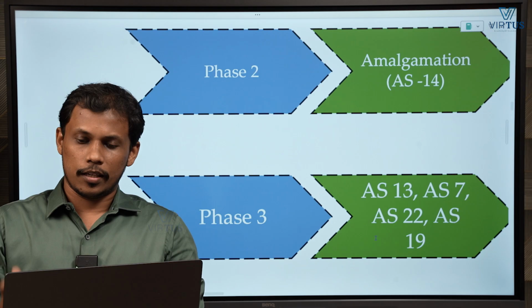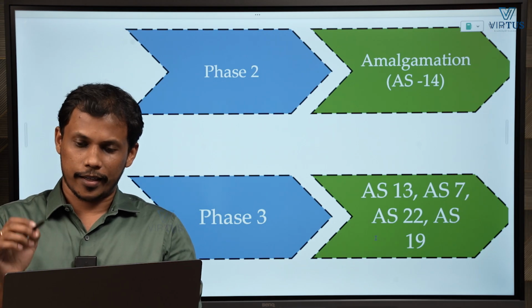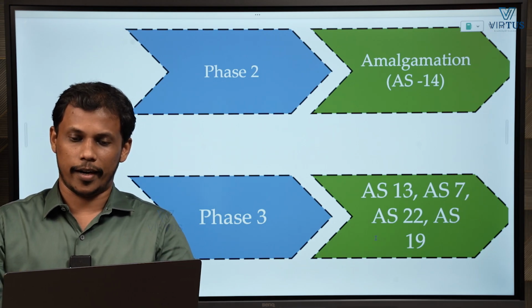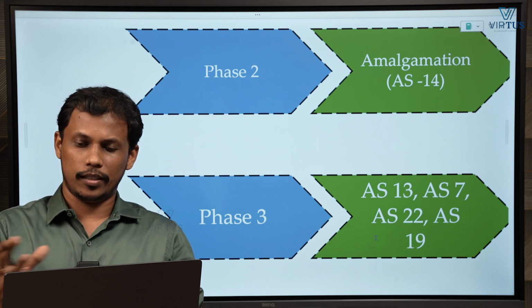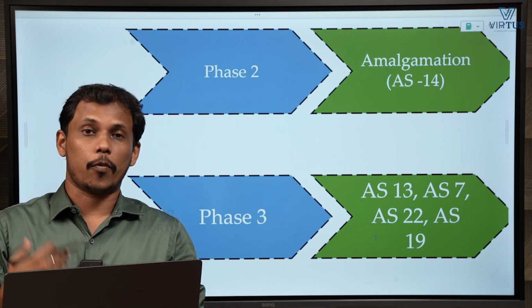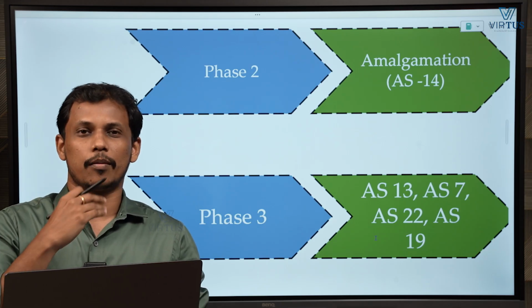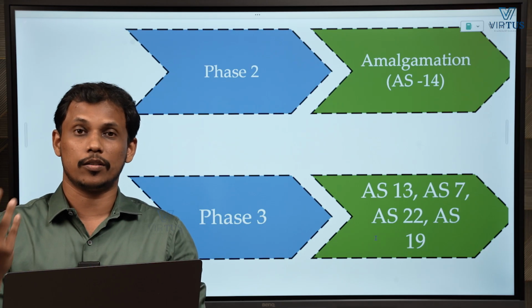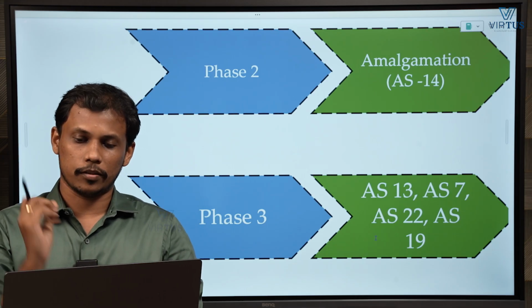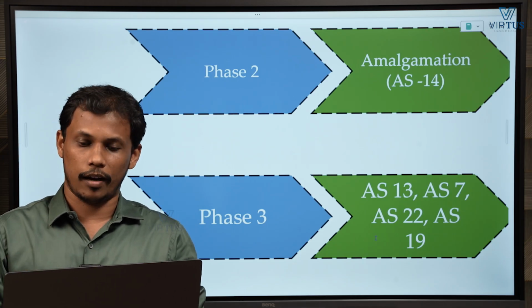Then after phase 2, you may go with some areas like accounting standards. Here we are going to learn AS 13, 7, 22, 19, etc. In all these areas, a lot of problems are asked. Some standards are more theory based, while some are based on problems. These are items where problems are regularly asked.